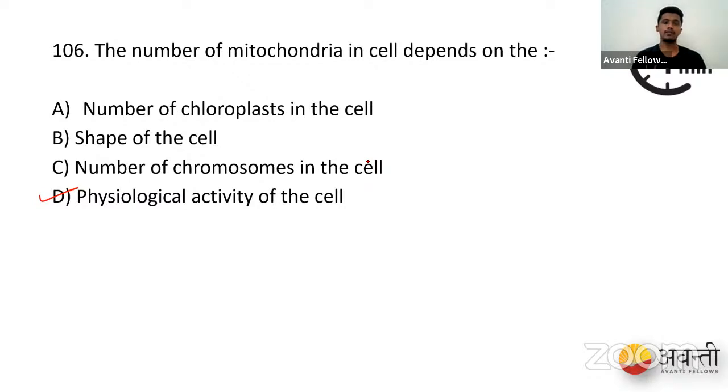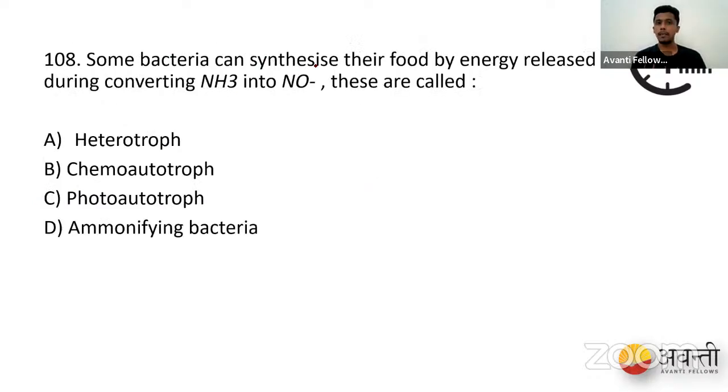Okay, next one. Some bacteria synthesize their food by energy released during conversion of NH3 to NO2. These are called heterotroph, chemoautotroph, photoautotroph, ammonifying bacteria. Okay, so let's relaunch the poll. Let's see what you have as the answer here.